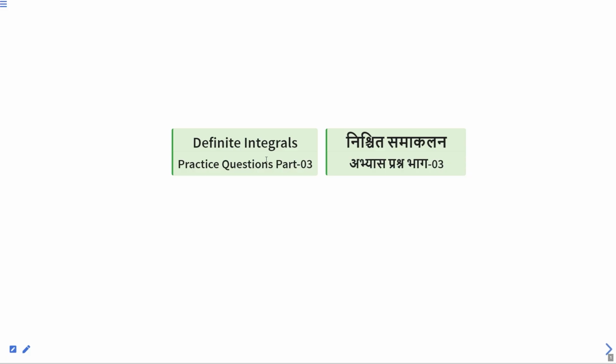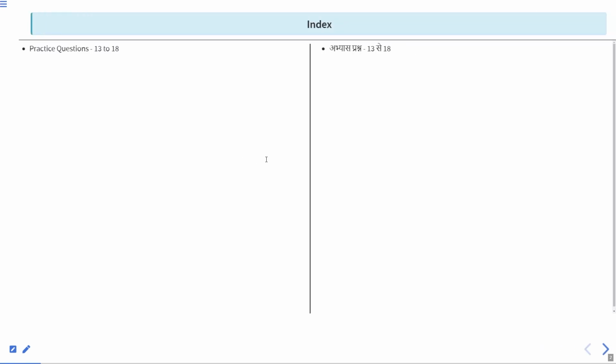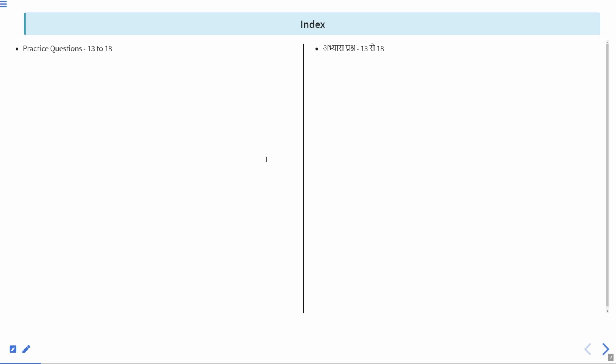In today's lecture, we will start some more practice questions based on definite integrals. In the last session, we had done till question number 12. So in today's class, we will start from question number 13 and we will discuss till question number 18.